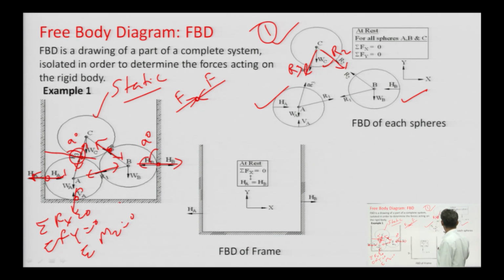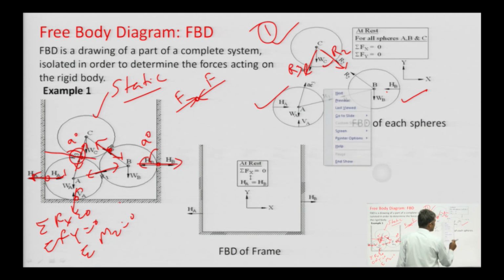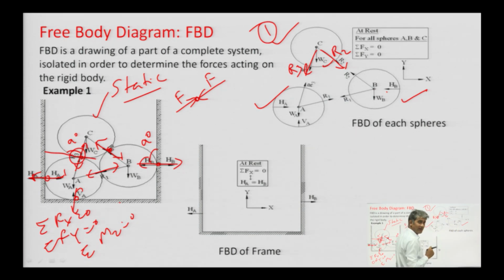Similarly, the free body diagram for sphere B. How many forces will be there? What are the forces acting on this sphere? First of all the weight, and second the reactions at all contact points. How many contact points are here? This one, this one and this one, so 3 reactions will be here. In the free body diagram of sphere B, this one is reaction R1, this one is reaction R2. This is the free body diagram for sphere B.